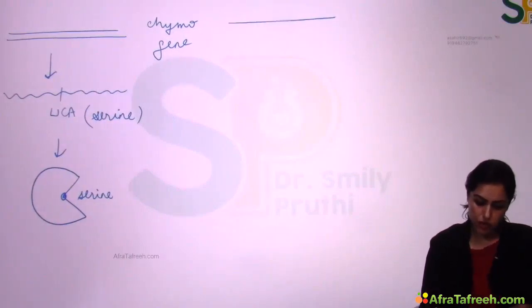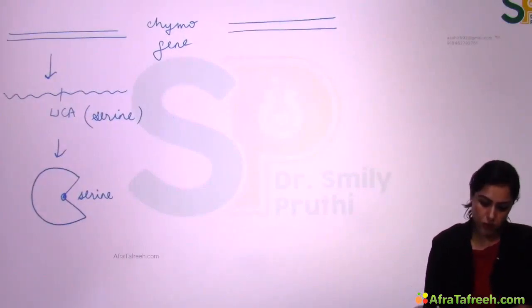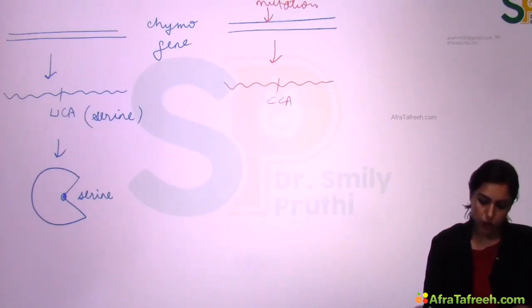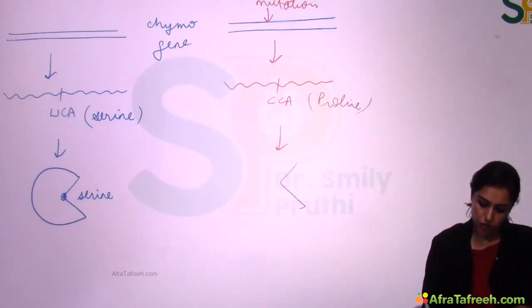So it is like an experiment which we are going to do. Let's say this is the gene, and here in this gene some mutation we have done. Mutation is done so that now after transcription a different mRNA we are getting, and now it is having the CCA codon which is coding for proline. So now when translation will occur, an enzyme or protein will be formed having proline at the catalytic site.